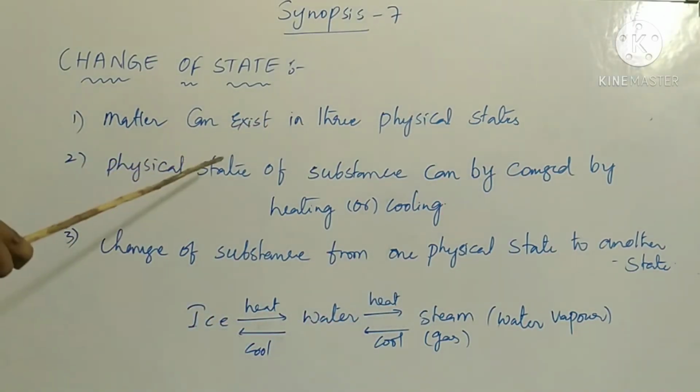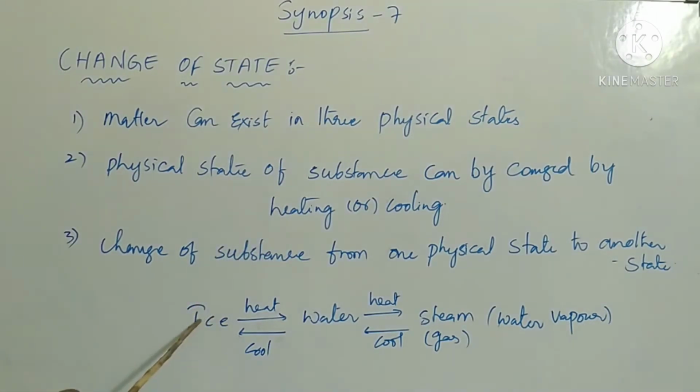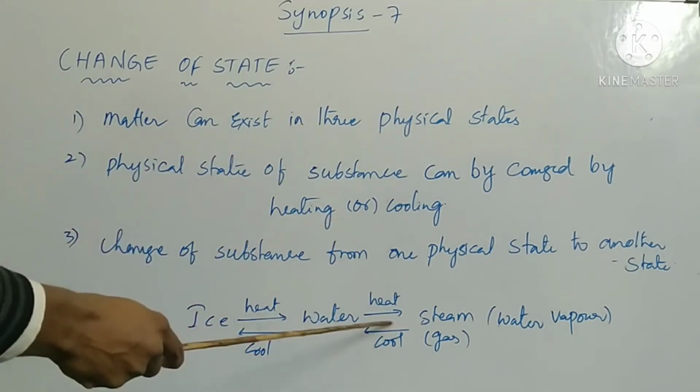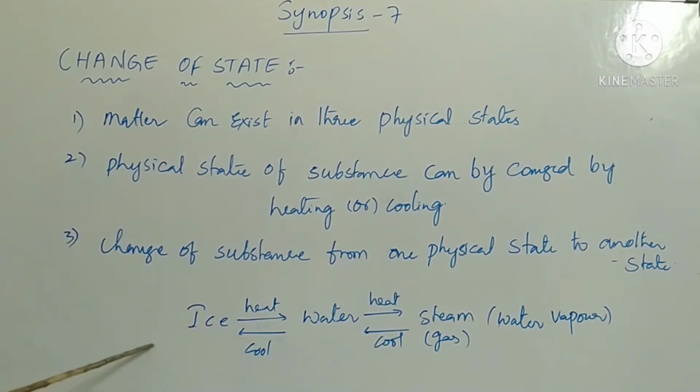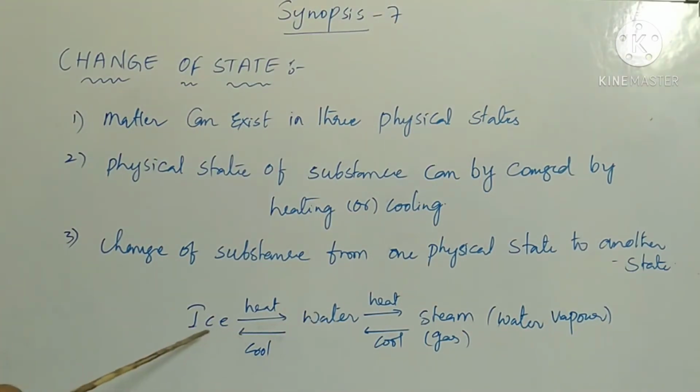Here, the physical states of a substance can be changed by heating or cooling effect. After the heating effect, it will be converted into water and steam. After it cools down, it will be converted into water and ice. Here, water is the liquid state, and ice is the solid state.